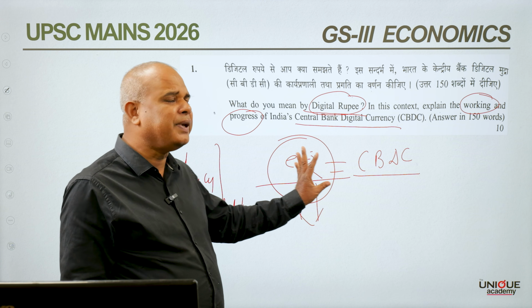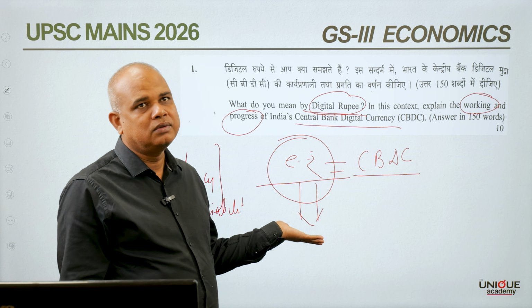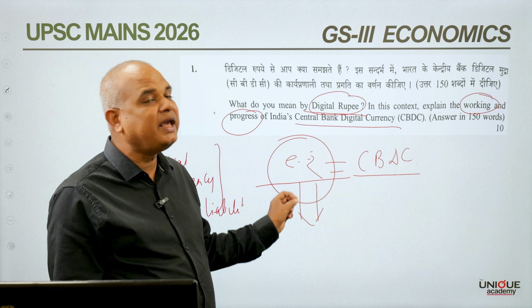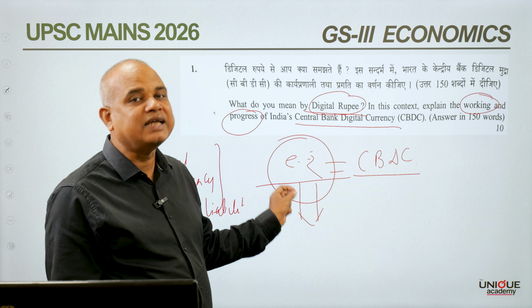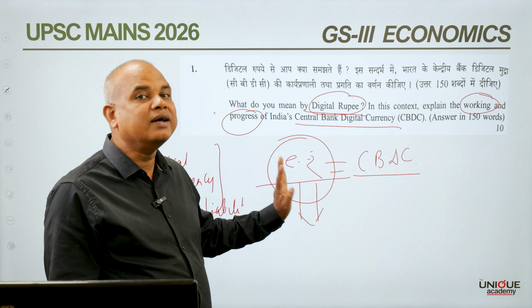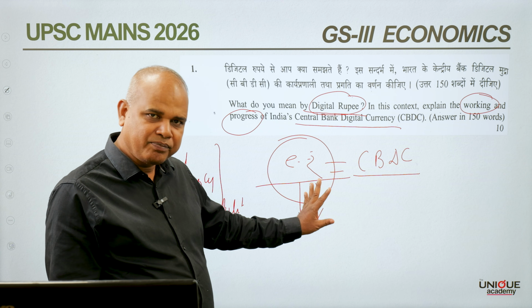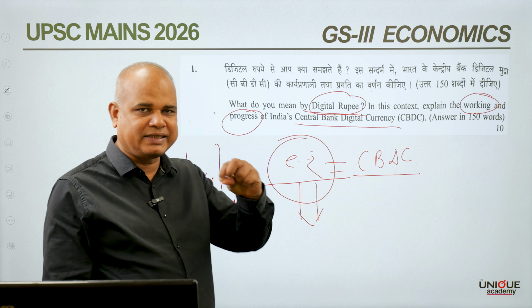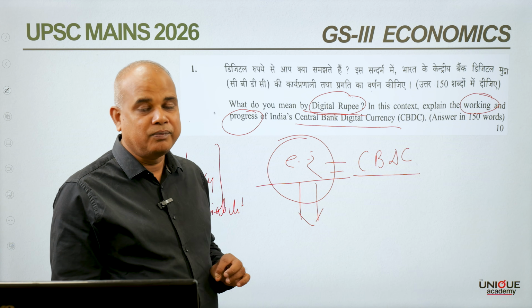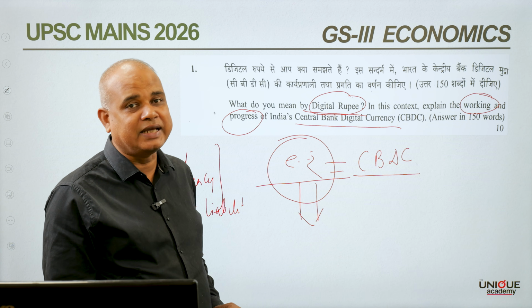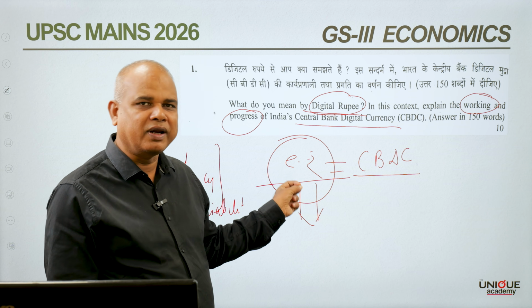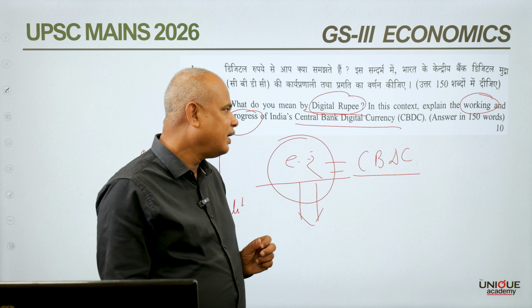So this digital rupee is similar to the physical form of currency. The only thing is that it's in electronic form. Other things remain the same. The other difference is that we have physical wallets to store our physical currency, but in this case, we need to have electronic wallets.